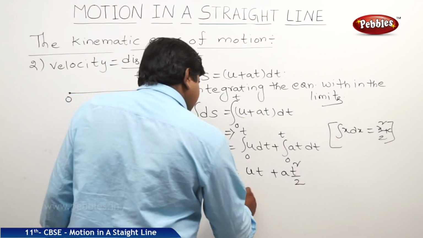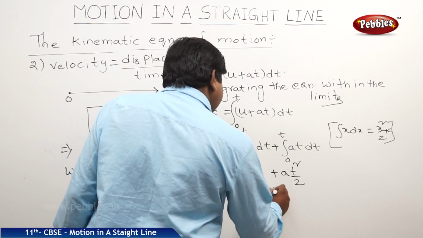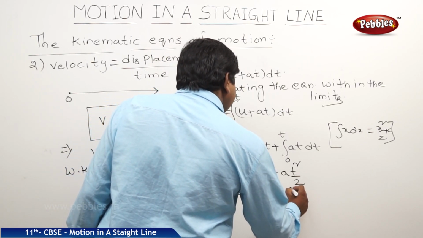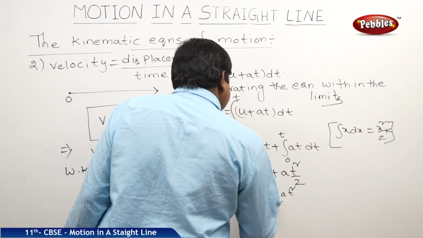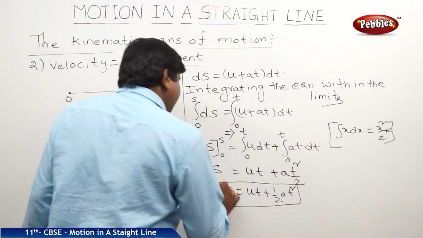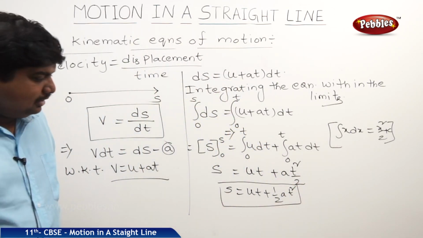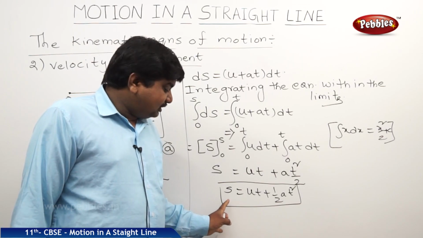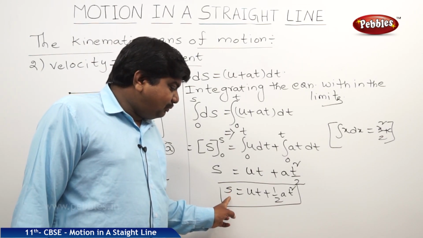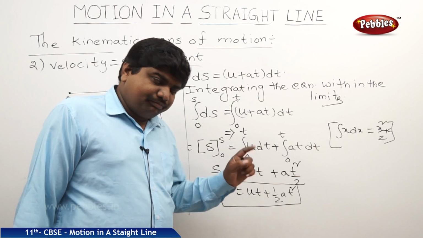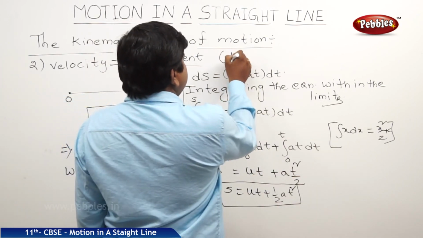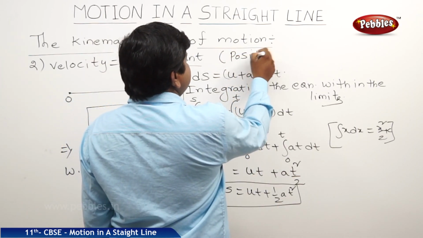So this equation will become ut plus half at square. So this is the second kinematic equation of motion. The second kinematic equation of motion relates the position of the body with time. So this is also called the position time relation.